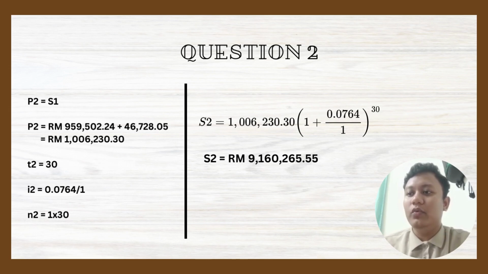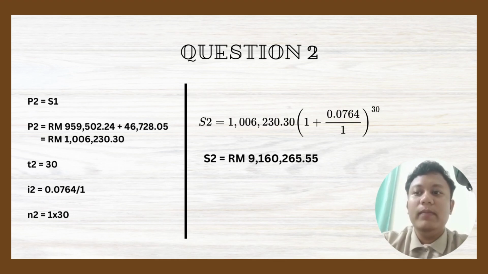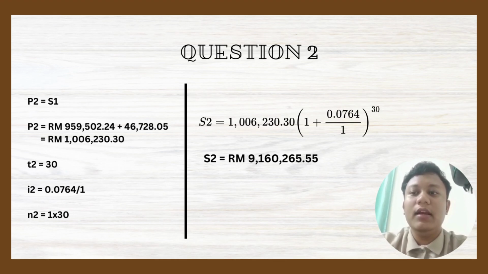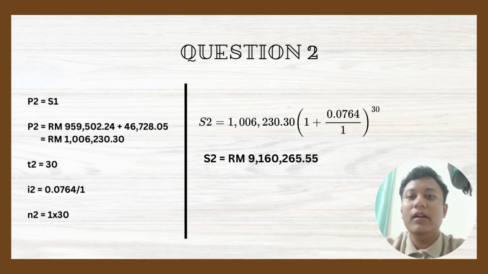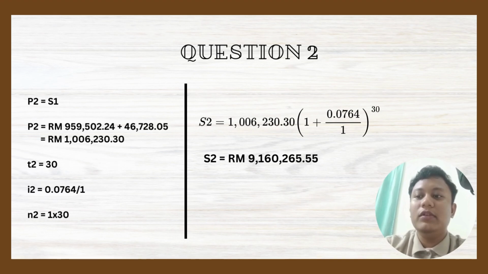Next, T2 is equal to 30. I2 equals 0.0764 per 1 and N2 equals 1 times 30. S2 equals RM1,006,230.30, open bracket, 1 plus 0.0764 per 1, closing bracket, the power of 30. So the new amount of future value is RM9,160,265.55.